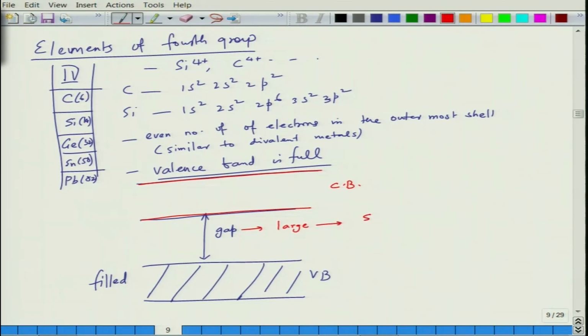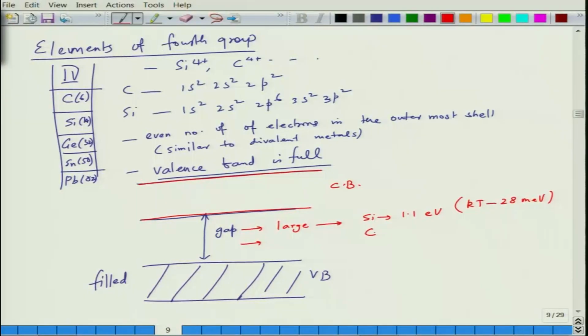So for silicon it varies, it is about 1.1 eV. 1.1 eV is a lot of energy, because kT is equal to only 28 meV, milli electron volt. So you can see that this is 1100 milli electron volt. So you will need a lot of energy in terms of thermal energy for electrons to be able to migrate. That is why silicon is also not metallic.